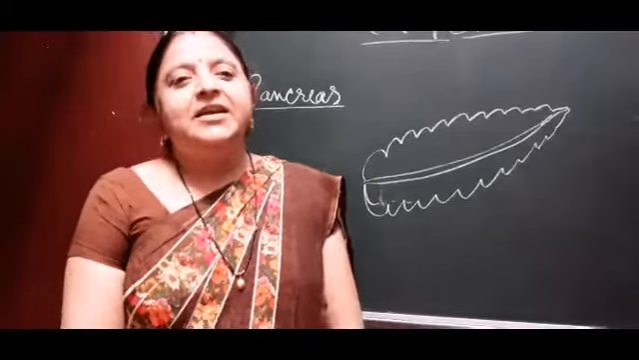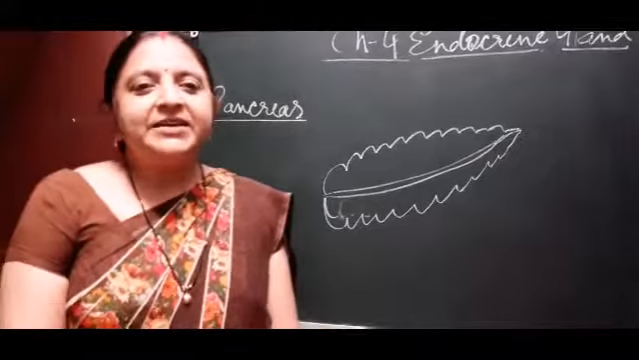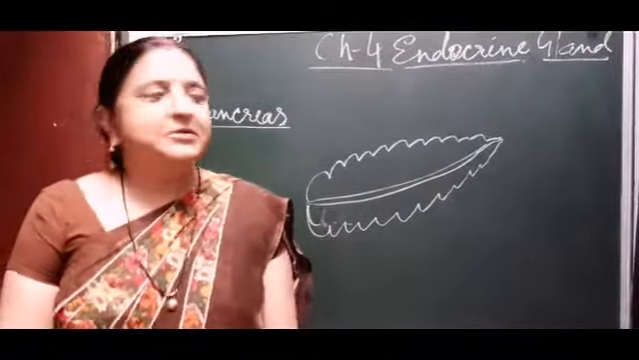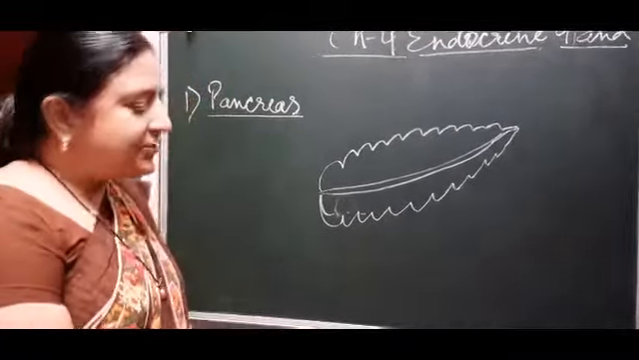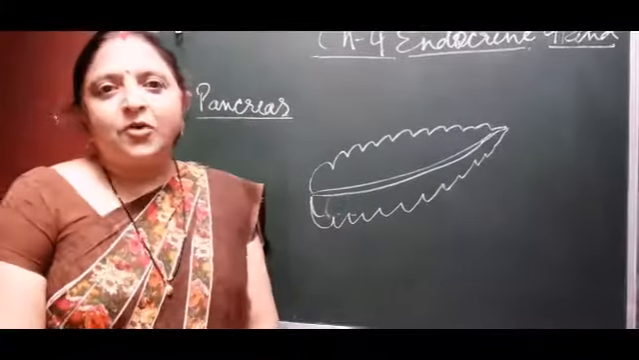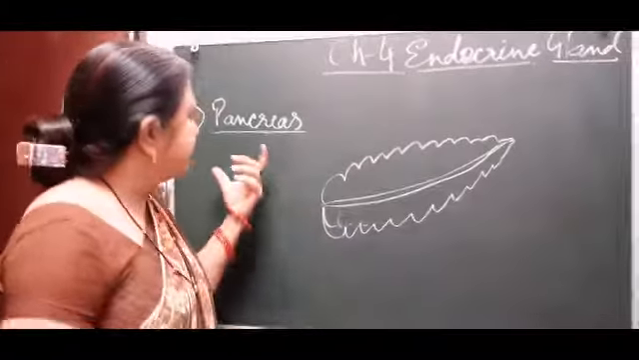Good morning class. In the last class I taught you two glands, the thyroid gland and the adrenal gland. In today's class I will teach you the remaining part of chapter 4, that is, only four glands are left: the pancreas, ovaries, testes and pituitary gland. So let's start with the pancreas.